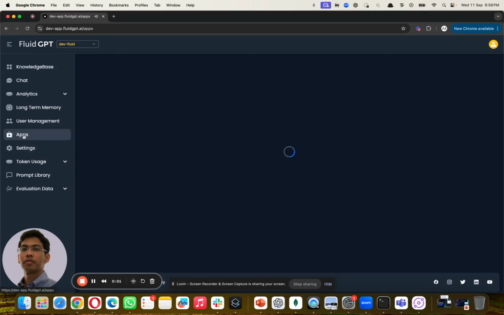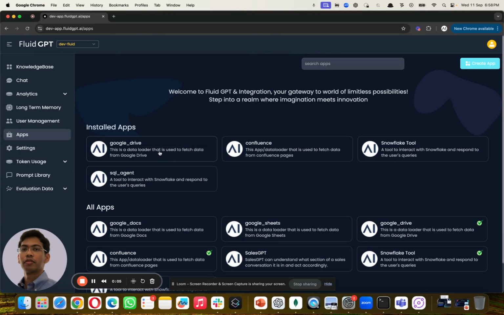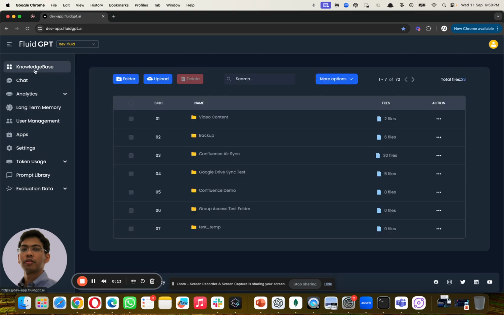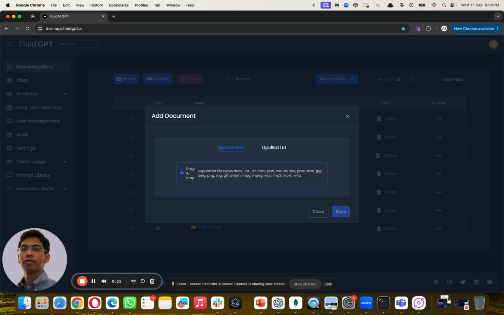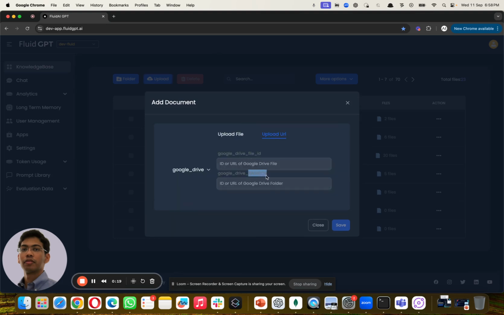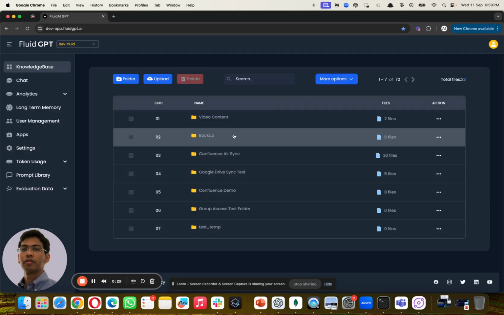So the AI also has its own dedicated app store. When you want to sync from different sources, it can also connect to structured sources like databases, Google Drive, Confluence, SharePoint, all of that's something that the system can sync with. If you select a Google Drive, you just need to give it the drive folder ID or a specific file. Similarly for SharePoint, Confluence, other sources can be installed, and then the AI in the background will auto sync every 24 hours with that particular source.